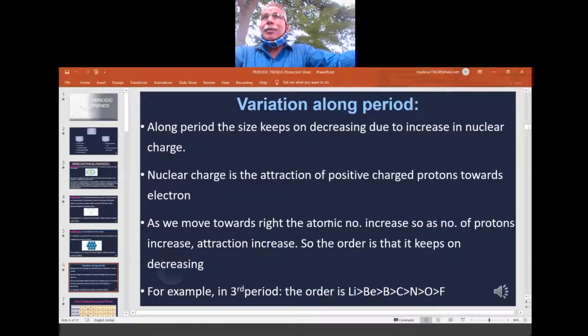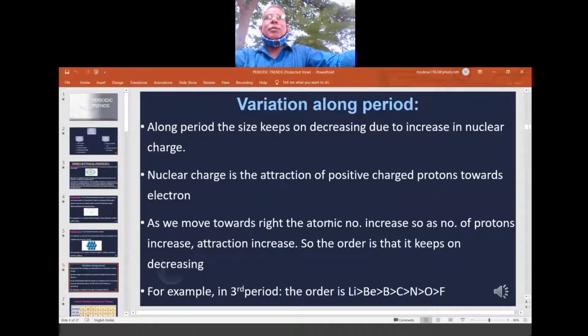At the same time, by increasing the atomic number, what is happening? Electrons are increasing, and protons are also increasing in the nucleus. Positive charge is increasing in the nucleus. The electron is small and in the same level, and the proton is very much bigger than the electron. If you take the atomic mass of a proton as 1 for understanding, then the electron's mass becomes 1 by 1840. So that small mass can be easily controlled by the bigger mass of the proton, because that electron is in the same level.